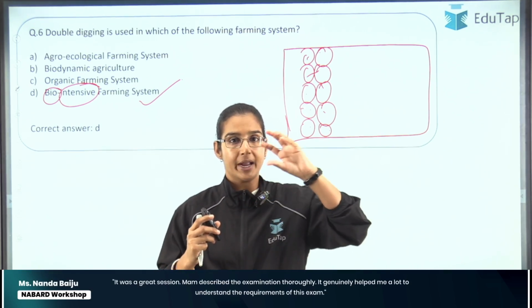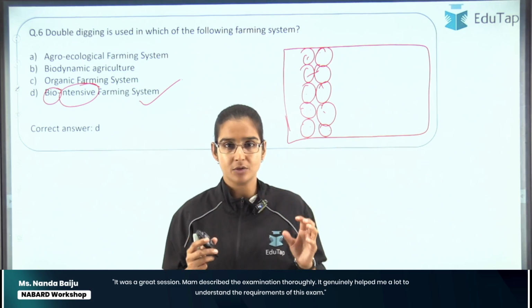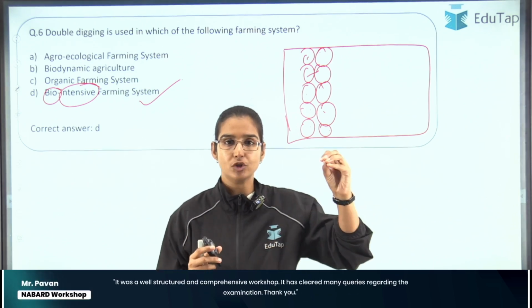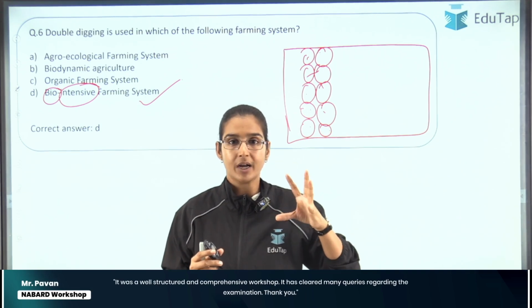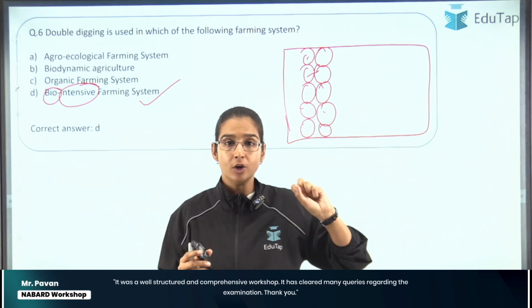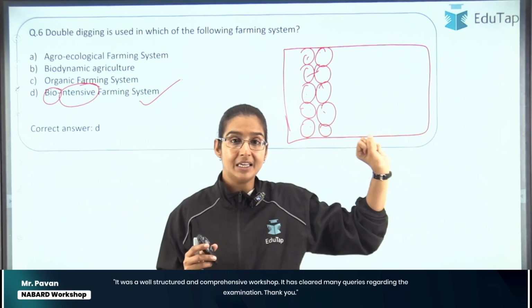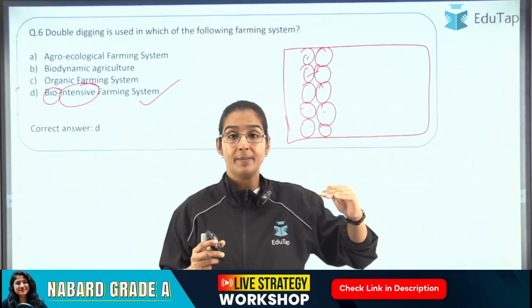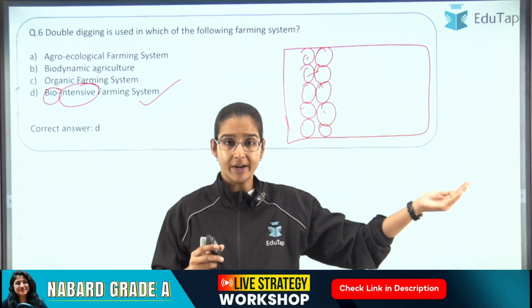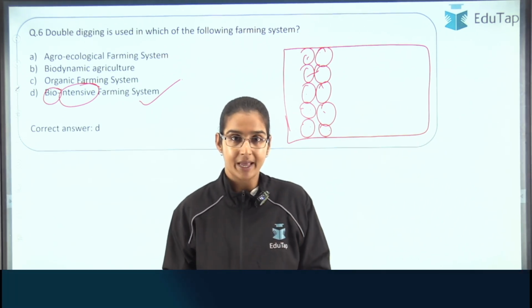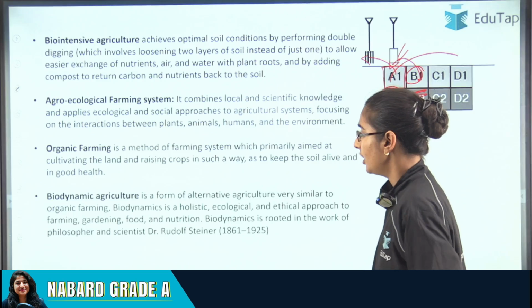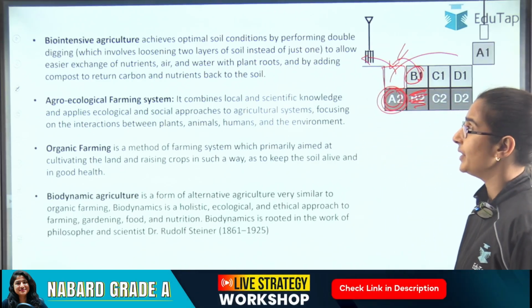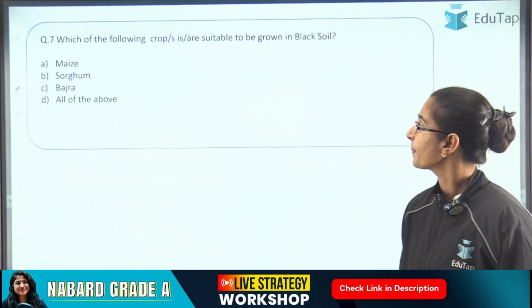So here we combine all the enterprises of agriculture, be it livestock, poultry, aquaculture, or agriculture. We try to incorporate them so as to maximize our yield and to minimize taking inputs from the outside, right? So that is about biodynamic agriculture. All set. Then let's move ahead to the next question.